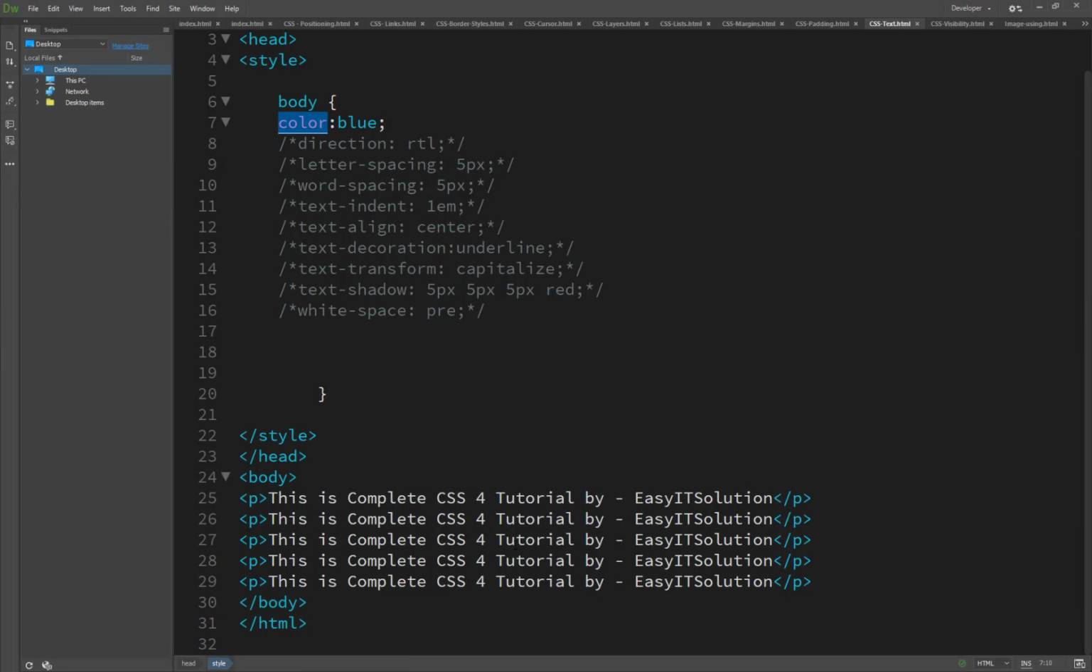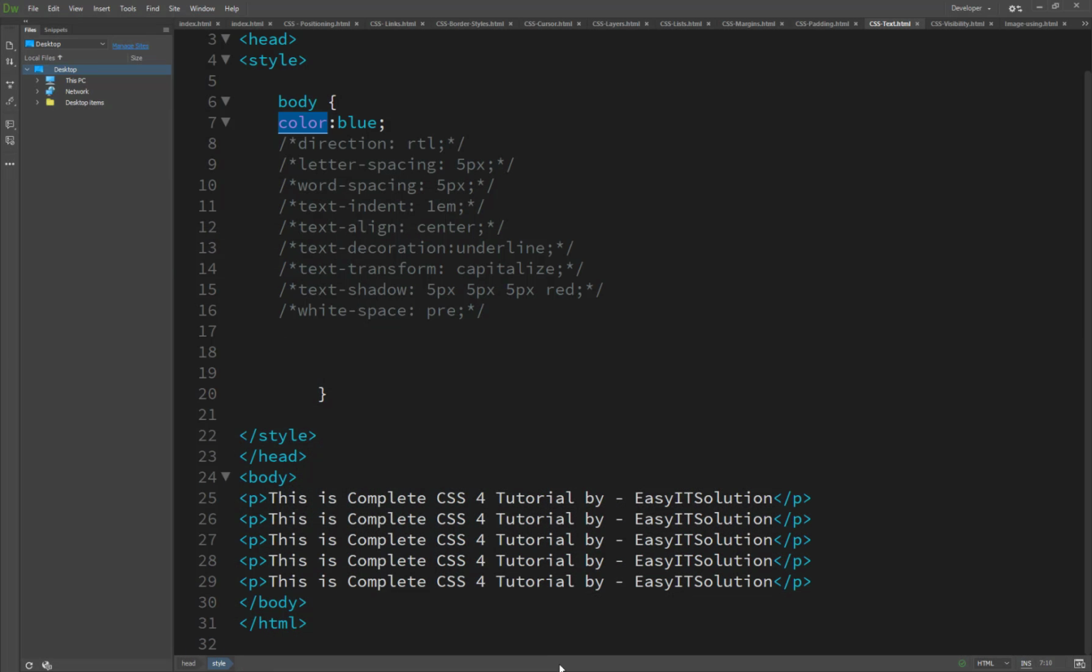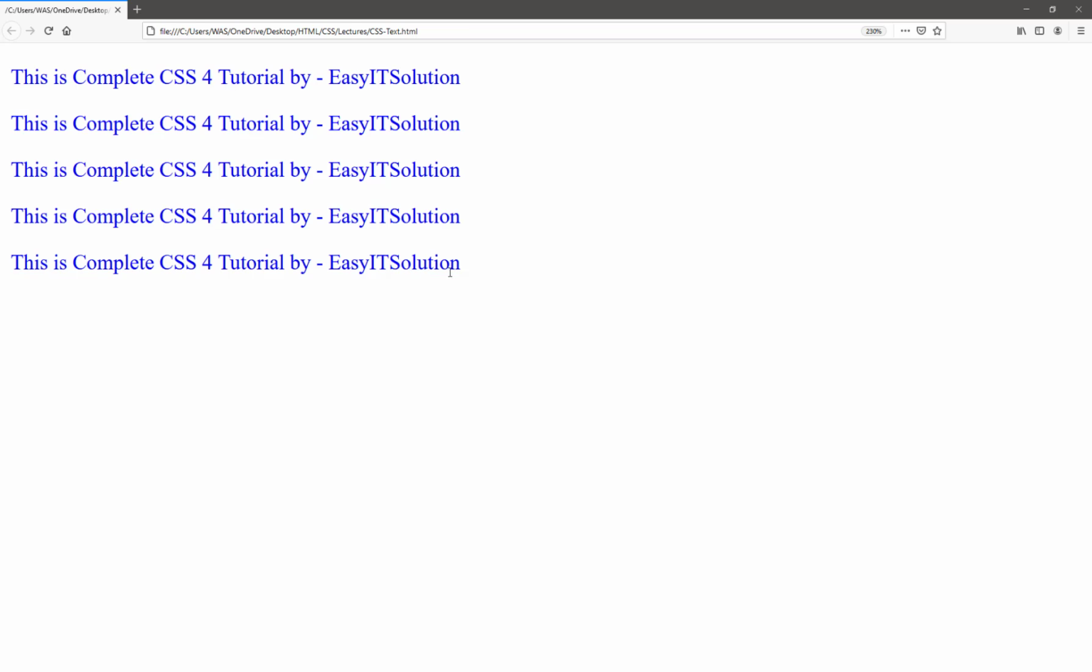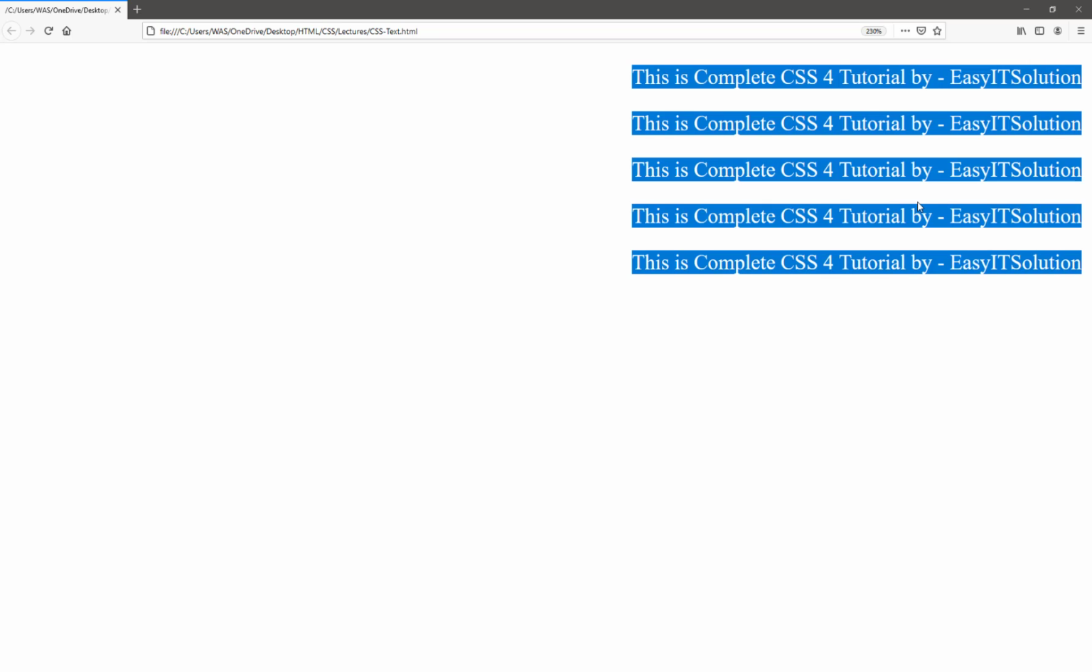And the second thing is the direction property, used to set the text direction. So we are just using the text direction RTL. Basically there are two directions, RTL and LTR: LTR for the left hand side, RTL for the right hand side. So now you will see our text moves from the left side to the right side here. Basically it's not alignment, it's only starting the letters from the right hand side.